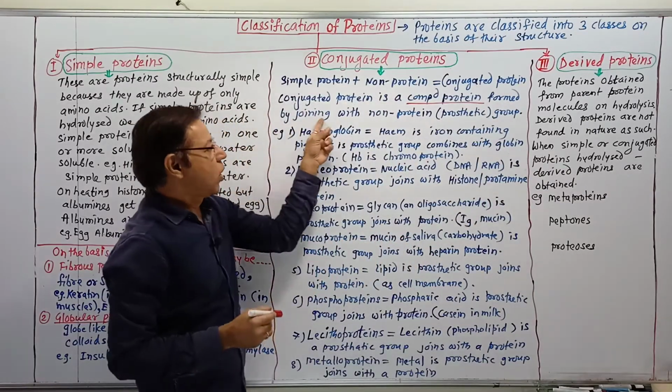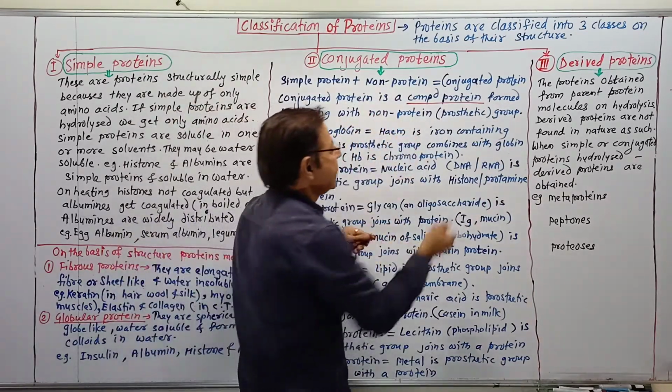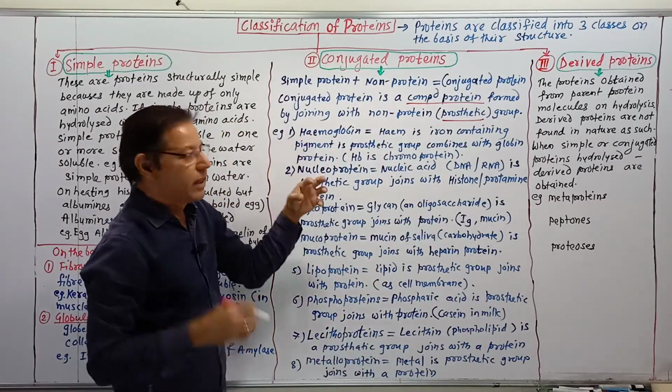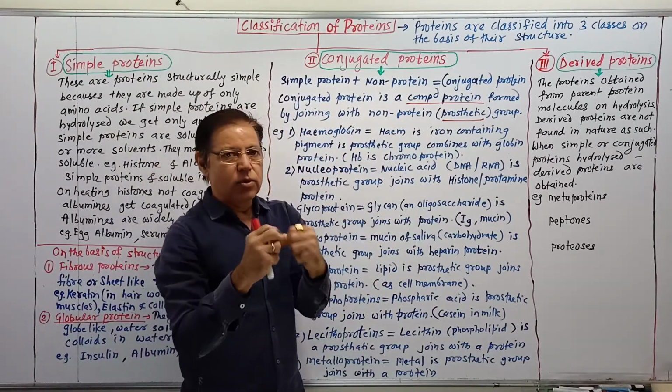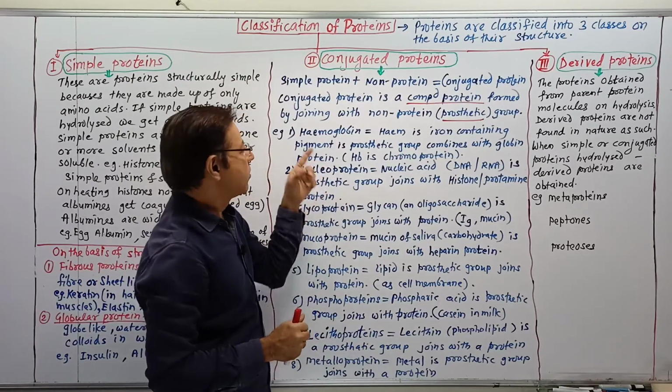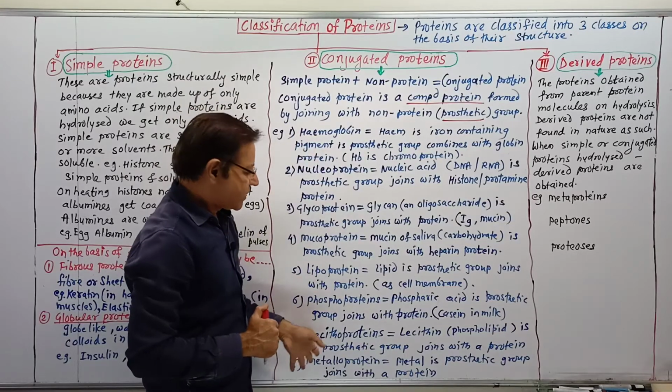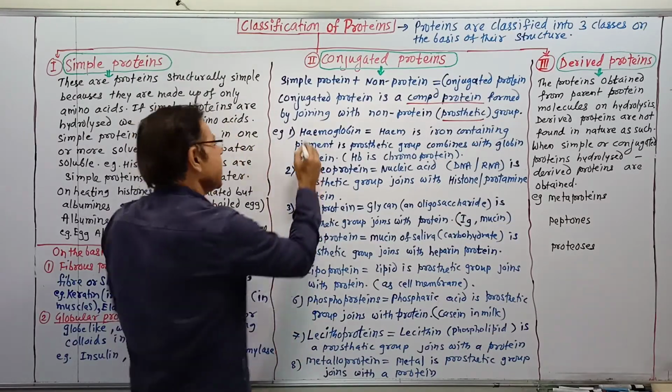Formed by joining with a non-protein group, that is, a prosthetic group. When a protein is joined with a non-protein or prosthetic group, we get the conjugated protein. There are a number of examples.